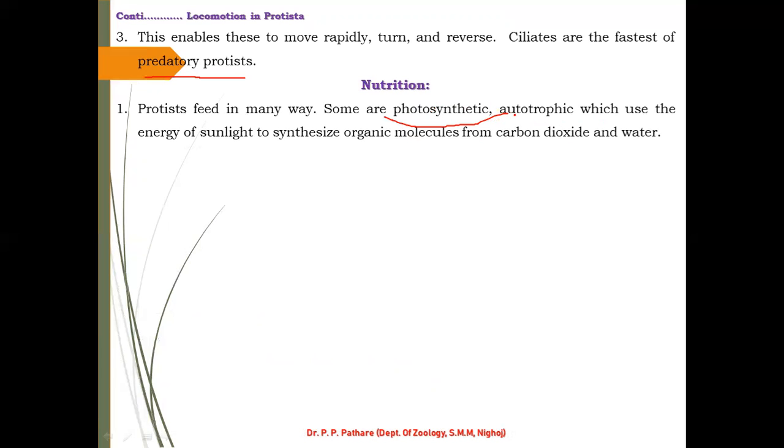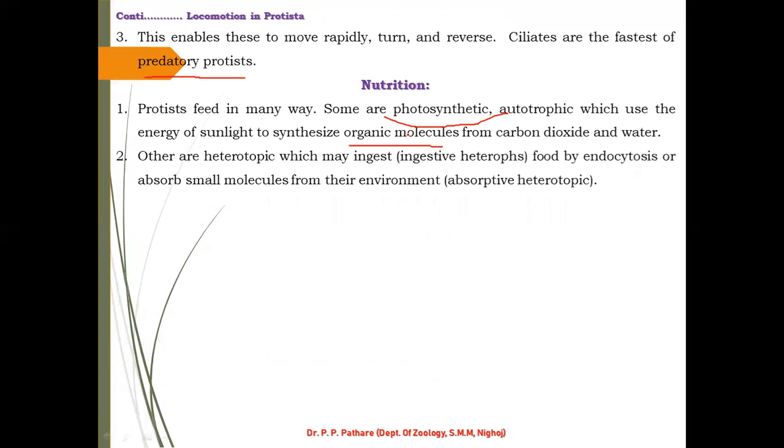It is also called autotrophic, which uses the energy of sunlight to synthesize organic molecules from carbon dioxide and water. After this process, these protist animals are able to produce their own food material, so it is called autotrophic or photosynthetic.